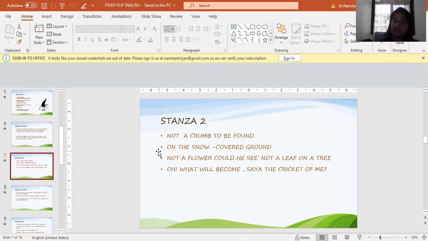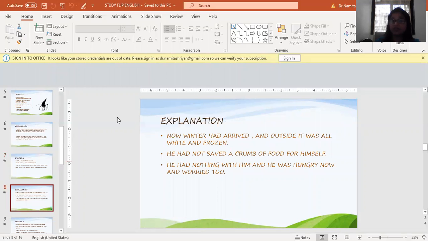Now let us talk about the second stanza. Not a crumb to be found on the snow-covered ground, not a flower could he see, not a leaf on a tree. Oh, what will become, says the cricket, of me? So here they are actually explaining the entire winter. Winter is absolutely when everything is bare and white all around. So the sorry state of it has been explained. So let me explain it in detail.